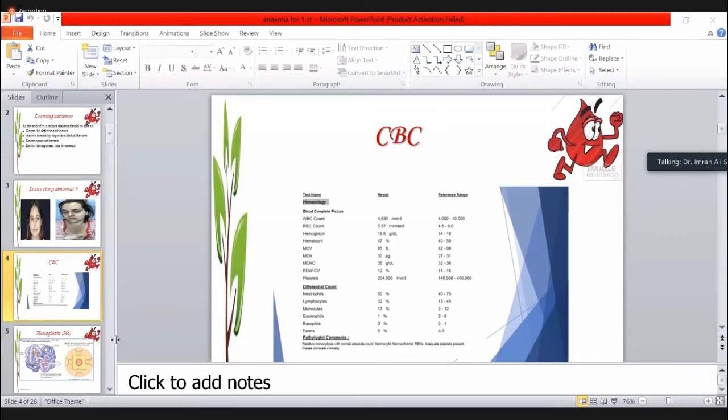So how many parameters in the CBC to look for? Anyone? Basically, there are three parameters. One is the hemoglobin, the second is the WBC count, and third is the platelet count. The key factor for looking at the cause of the anemia is the MCV, the mean corpuscular volume. We will look at it in later slides. How can we diagnose the anemia just on the MCV basis?